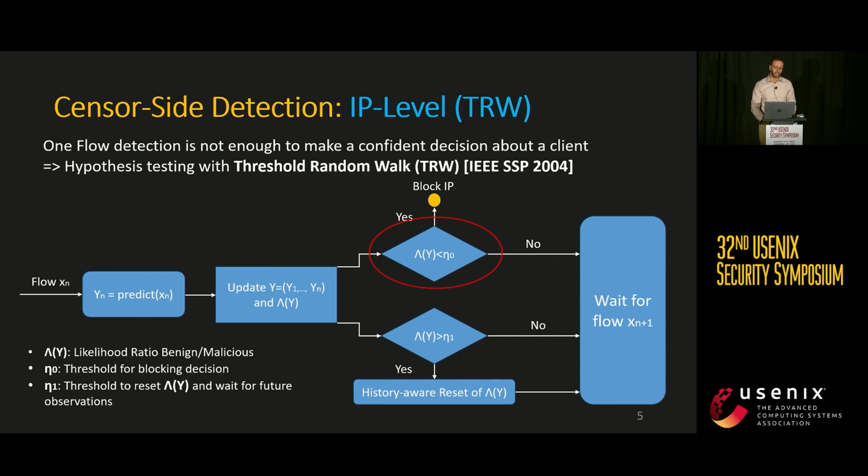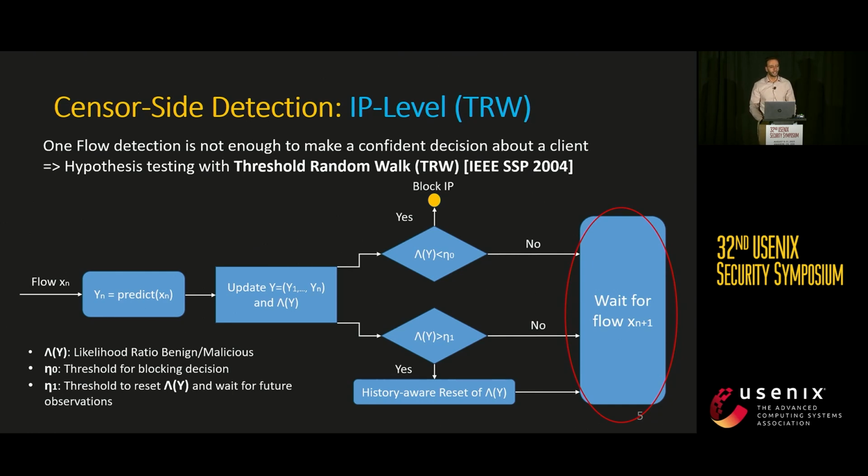Here, the thresholds eta 0 and eta 1 are selected with respect to the detection probability that is offered by the machine learning model. The other case is when the likelihood value is higher than eta 1. This means that the client is most likely benign. However, in this case, we want to keep scanning for future potential malicious flows. So we reset the likelihood value with respect to previous observations. And in case the TRW wasn't able to converge into a blocking decision, it just automatically waits for future observations.